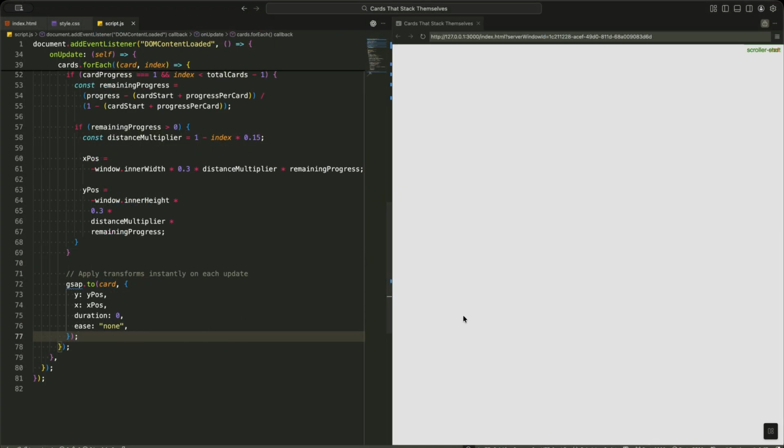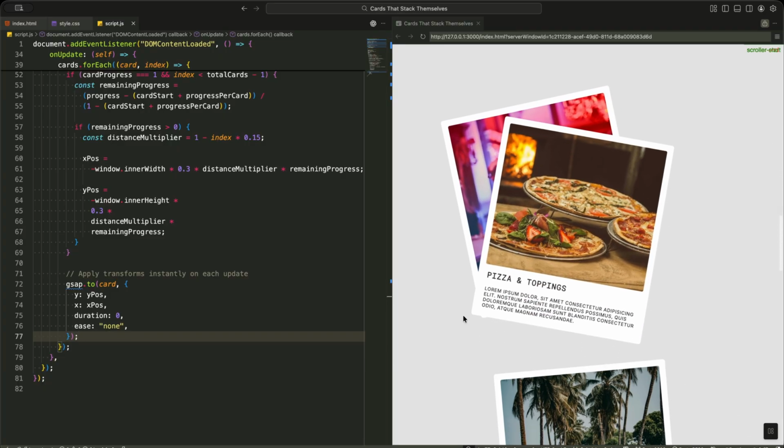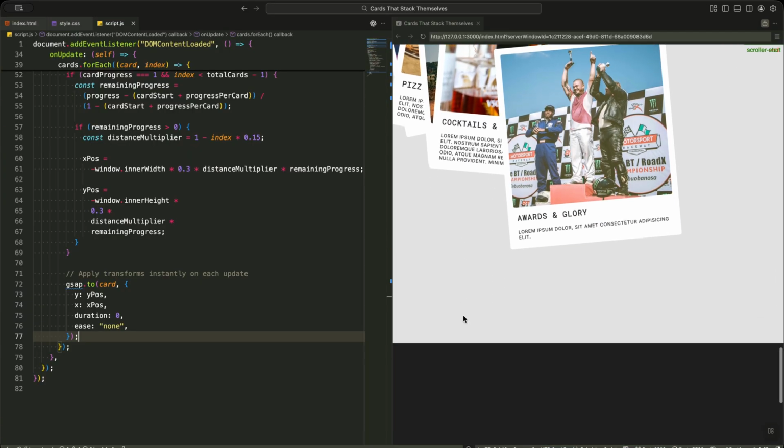We use gsap.to with a duration of 0 and no easing curve, which essentially means we're updating the card's position immediately on every scroll update. This is crucial because we're inside the onUpdate callback, which fires continuously as the user scrolls. By setting the duration to 0, we ensure the card moves instantly to its new calculated position, creating that perfectly smooth one-to-one connection with the scroll movement. Without this instant update, the cards would lag behind the scroll, breaking that direct, responsive feel we're aiming for.